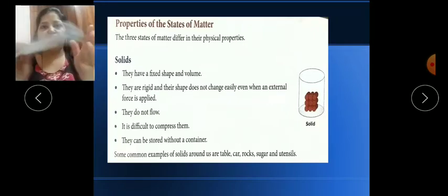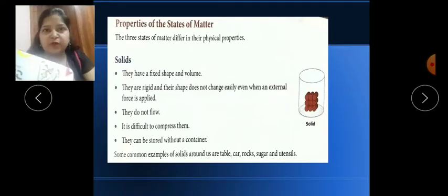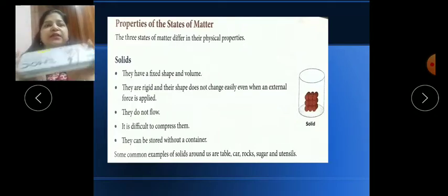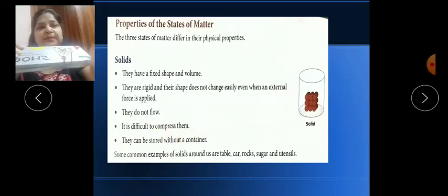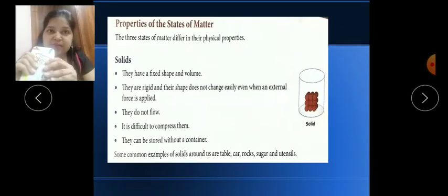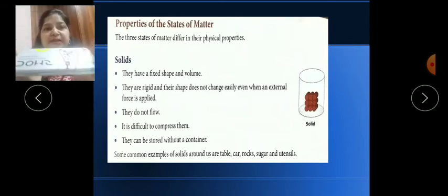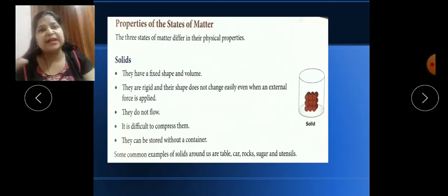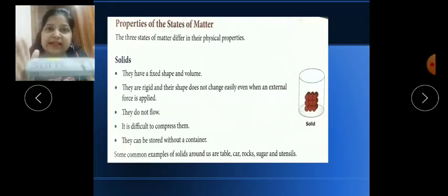Now, they do not flow, they stay in a fixed shape. They cannot flow like liquids can flow easily, and gases can diffuse and flow easily from one place to another. Solids will remain in the same fixed shape. The fourth point is, it is difficult to compress them. We cannot press them, it is a very hard substance. They can be stored without a container. Without any container we can keep them anywhere. They do not need any container.